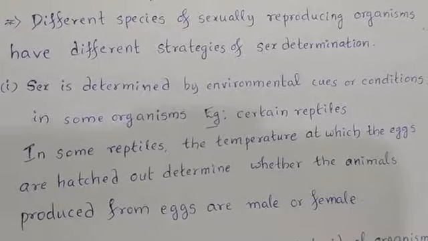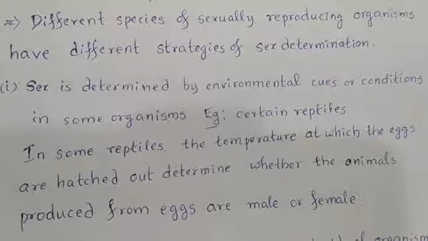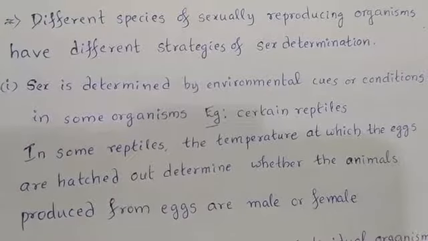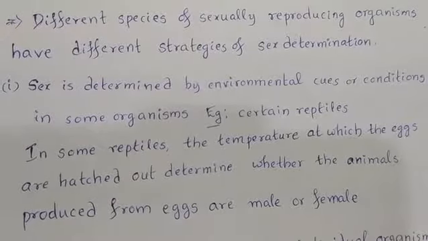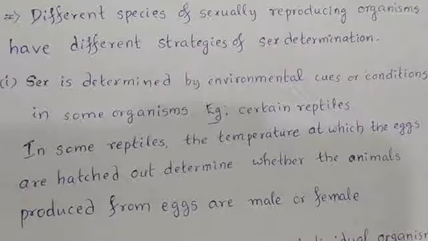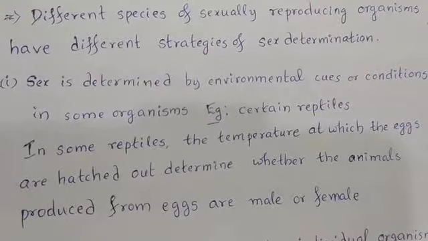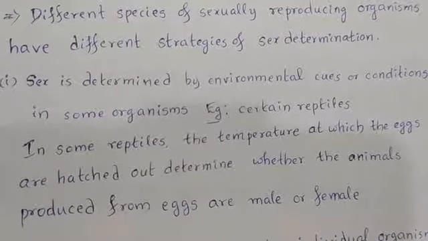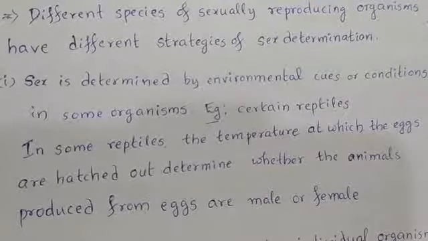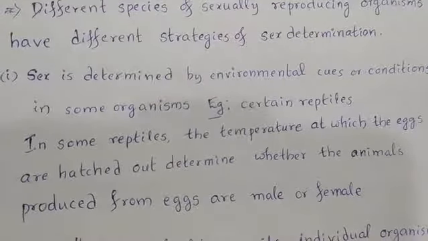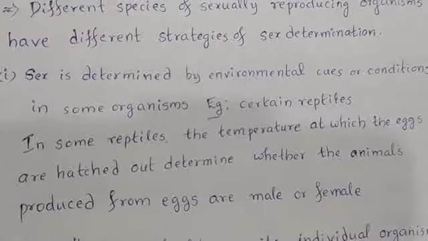Example, certain reptiles. Reptiles means snakes, turtles, tortoises, crocodiles, etc. In certain reptiles, the temperature at which the eggs are hatched out determines whether the animals produced from eggs are male or female.